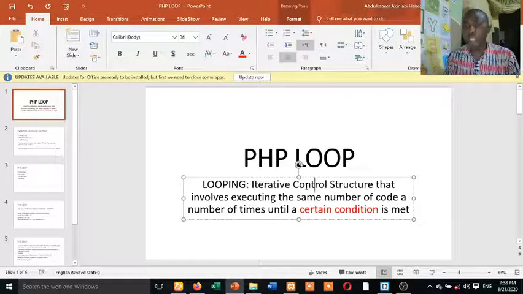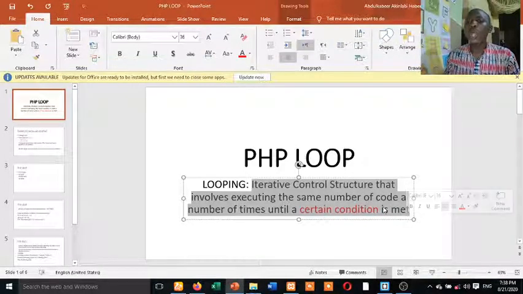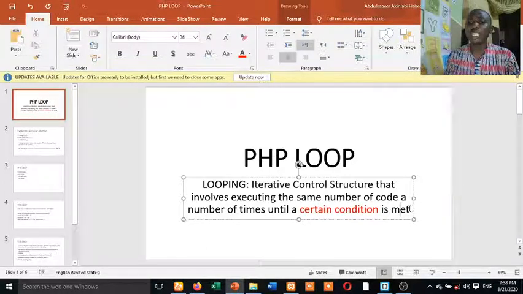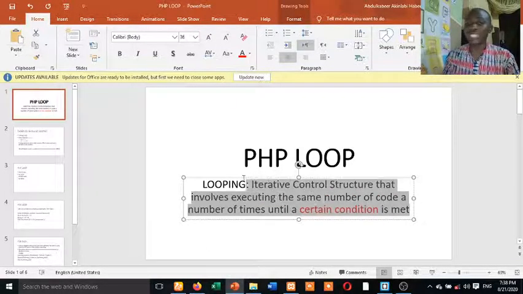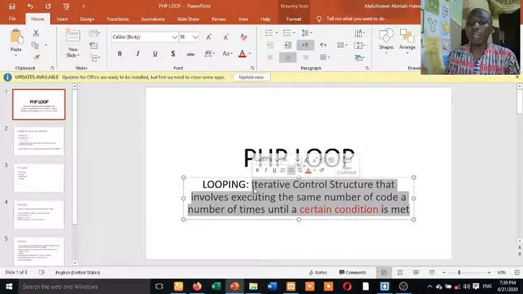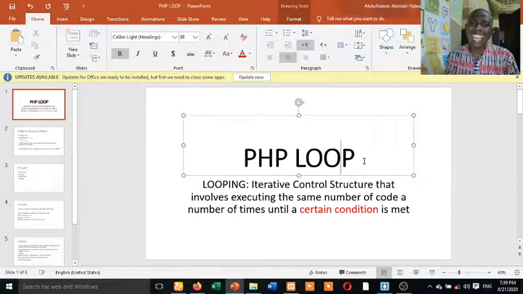You want someone to be printing their admission letter until the person's status is equal to false. Say admission status is equal to true, you should print the admission letter. So far as the admission status is true, you continue to print your admission letter, except if the admission status is false. So that is the first slide.